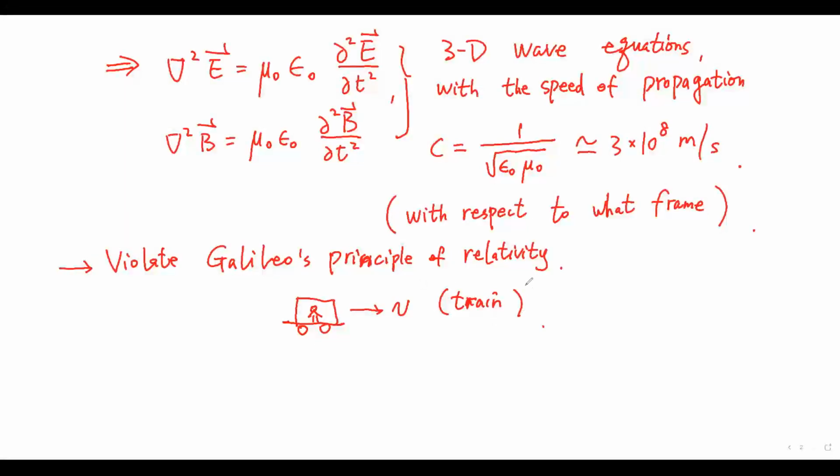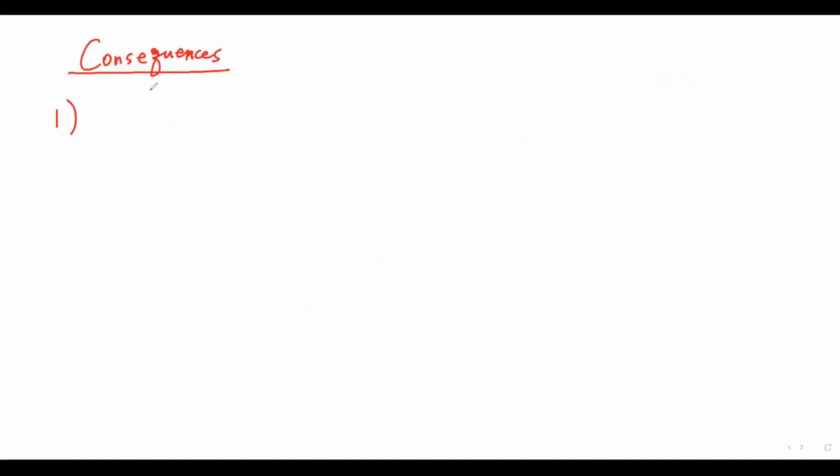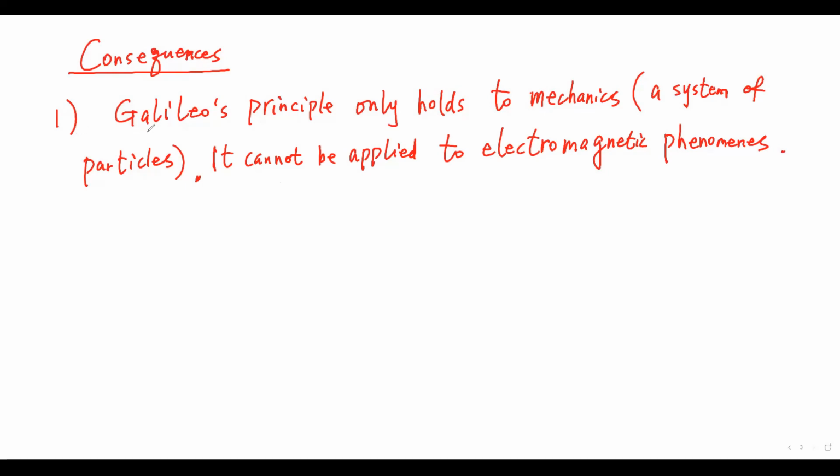Electromagnetic waves are not in such a situation. So this causes the following consequences. One, Galileo's principle only holds for mechanics, a system of particles. It cannot be applied to electromagnetic phenomena.